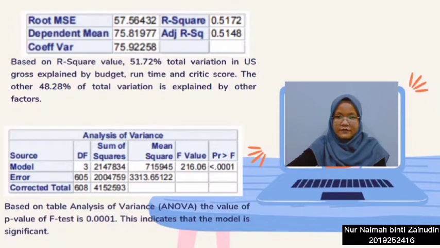Based on R square value, 57.72% of total variation in US gross, which is our Y, is explained by budget, runtime, and critic score. The other 48.28% of total variation is explained by other factors. Based on the ANOVA table, which is analysis of variance, the p-value of the F test is 0.0001. This indicates that the model is significant.